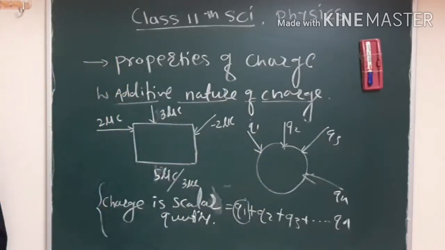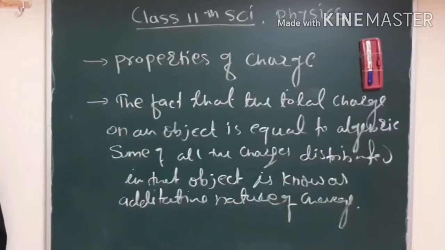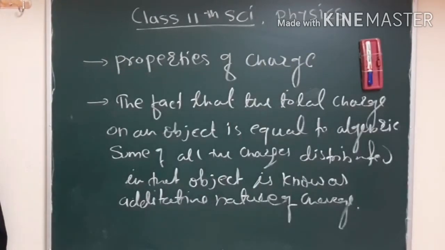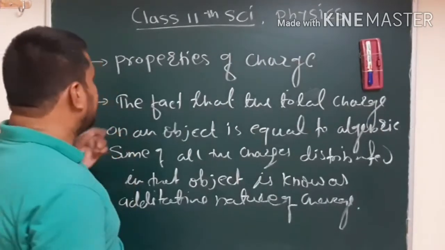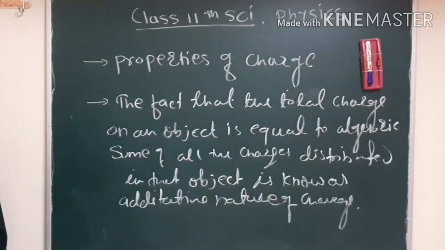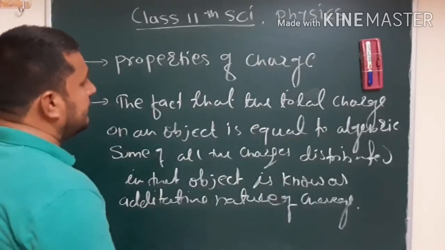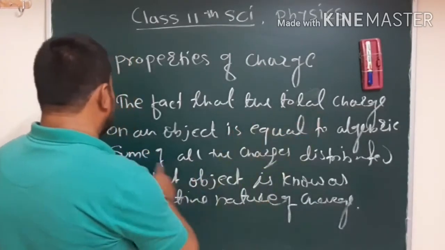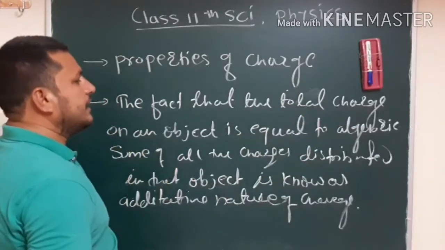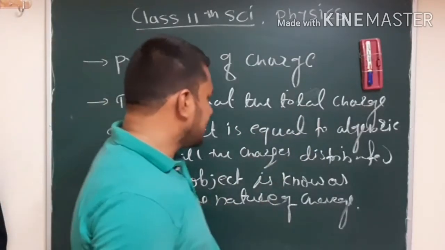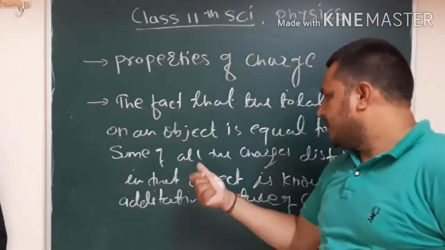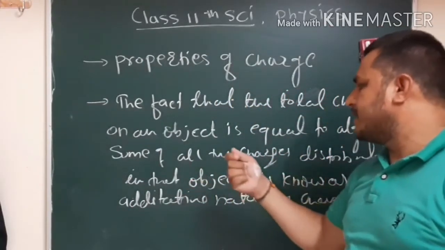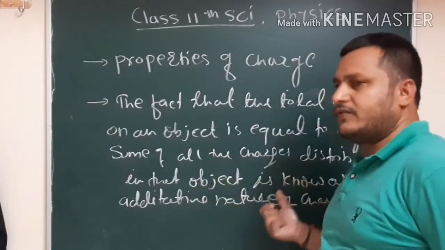Now the definition of additive nature of charge: the fact that the total charge on an object is equal to the algebraic sum of the charges distributed over the object is known as additive nature of charge.